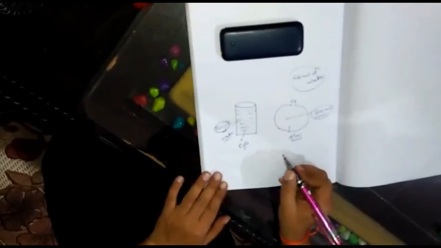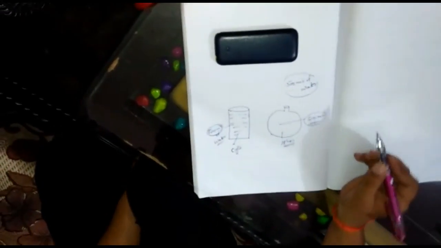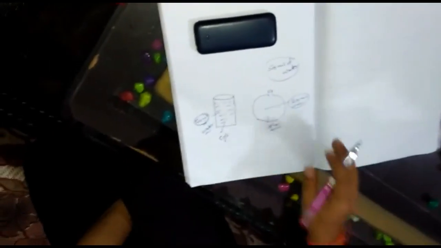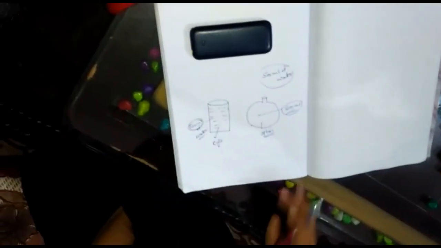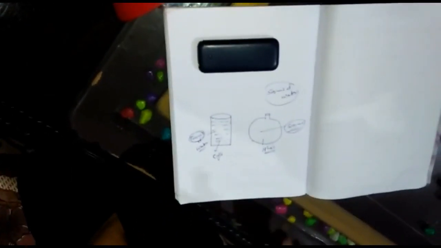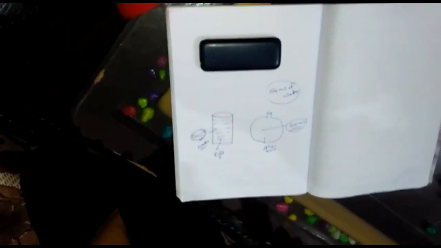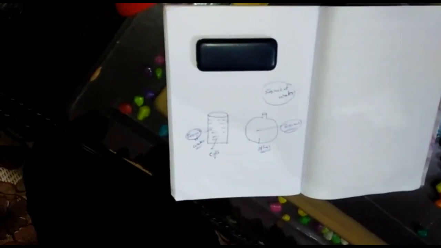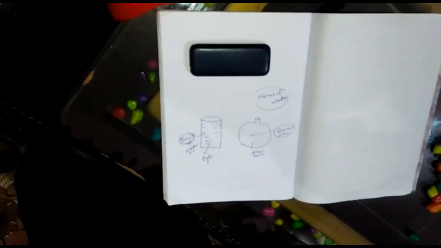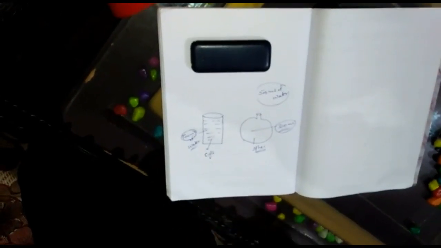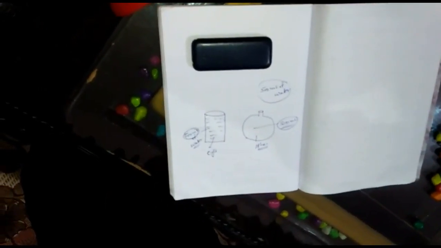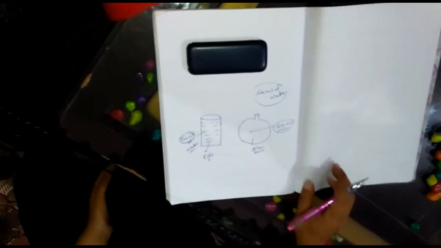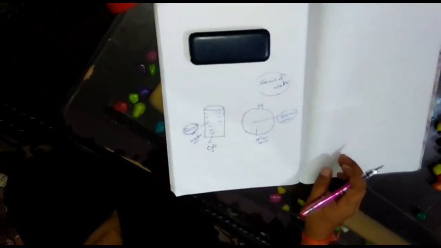Now the next is gases. Gases have neither a definite shape nor a definite volume. Very simple: if I keep air in a container, the air does not have a fixed shape. If I put it in one container its shape is different, in another container the shape is different, and the volume is also different, because they have very large space between their particles, so they can move from one place to another easily. Next, solids have high density.